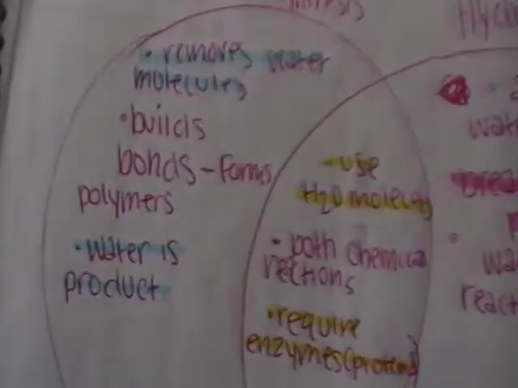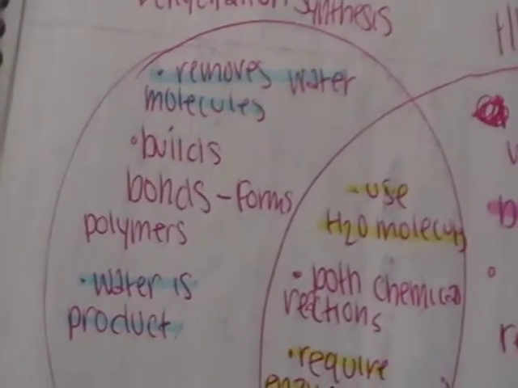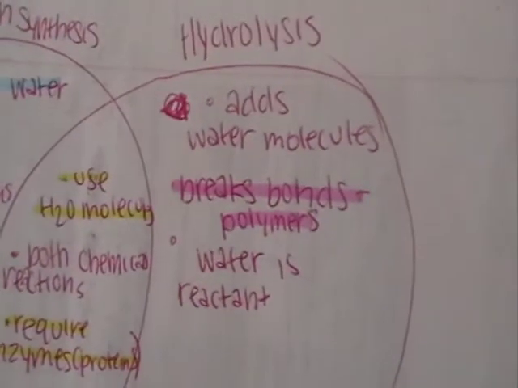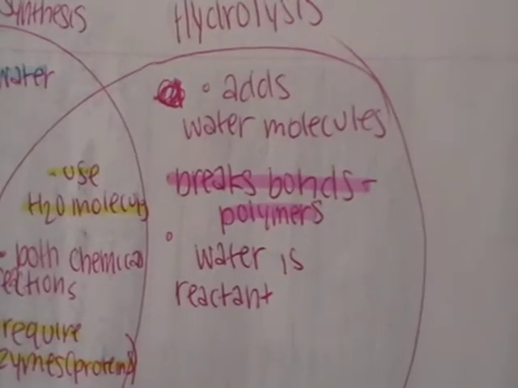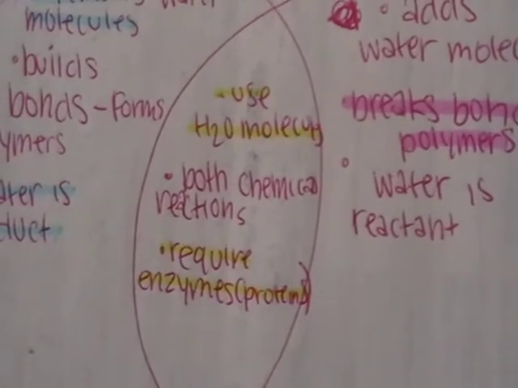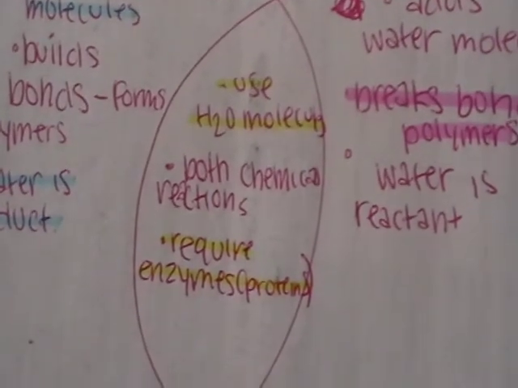Dehydration synthesis removes water molecules, builds bonds, forms polymers, and water is the product. However, hydrolysis adds water molecules, breaks bonds, and water is the reactant. They both use water molecules, and both are chemical reactions, and they both require enzymes.